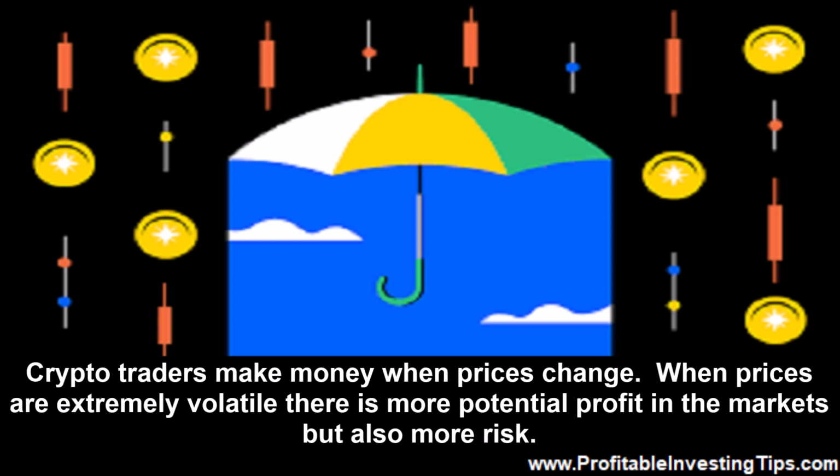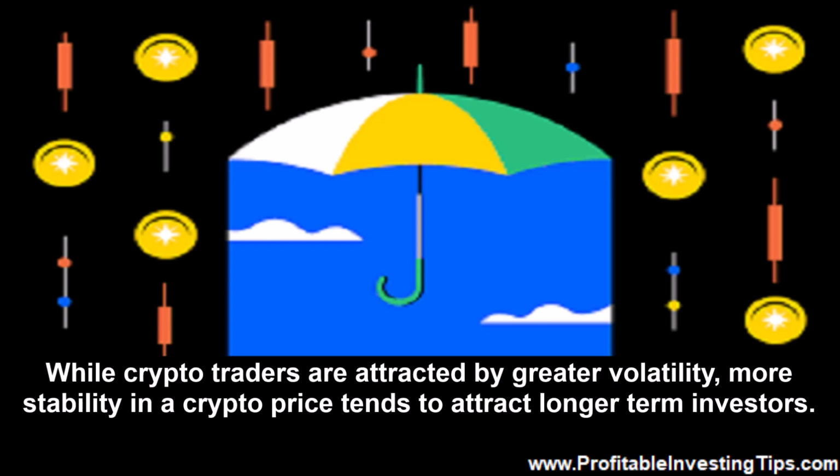Crypto traders make money when prices change. When prices are extremely volatile, there is more potential profit in the markets, but also more risk. While crypto traders are attracted by greater volatility, more stability in a crypto price tends to attract longer-term investors.